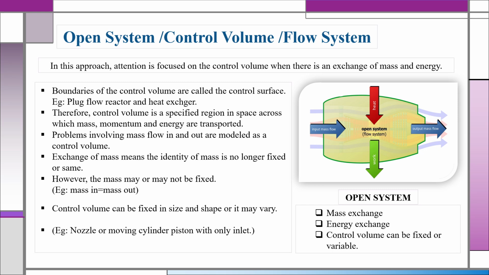Here you can see in the diagram the mass entering from one side and leaving from the other side, along with heat entering and work flowing out. In an open system, mass input is equal to mass output. The control volume may be fixed or it may vary.